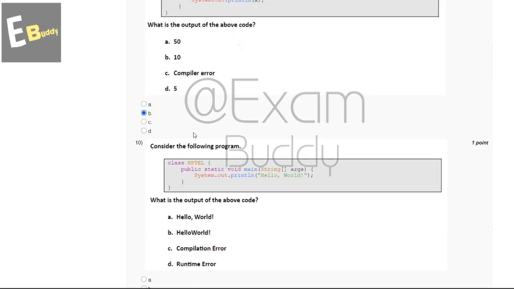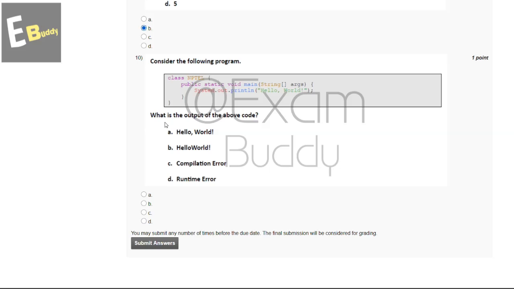And now let's go to our question number 10. Consider the following program. What is the output of the above code? So these are the options: hello world, compilation error, runtime error. So the answer of our 10th question is A. And now submit your answer.